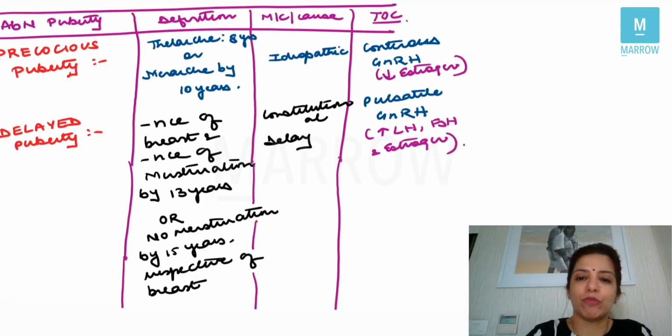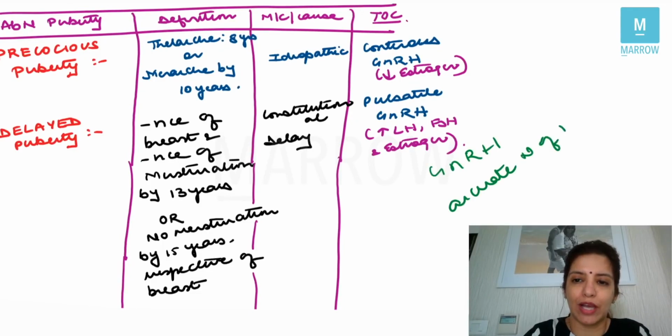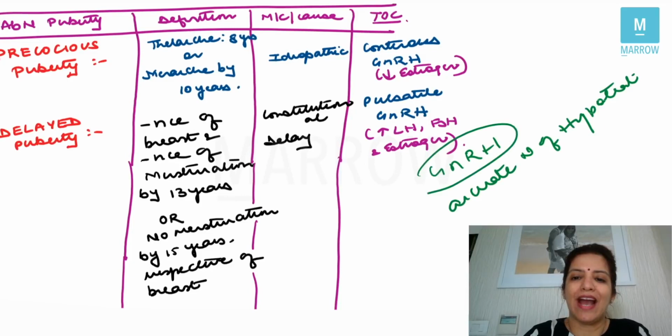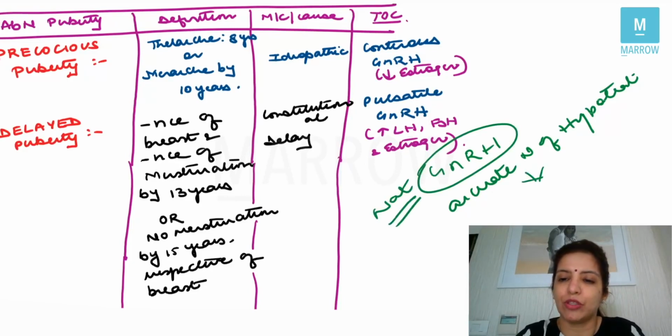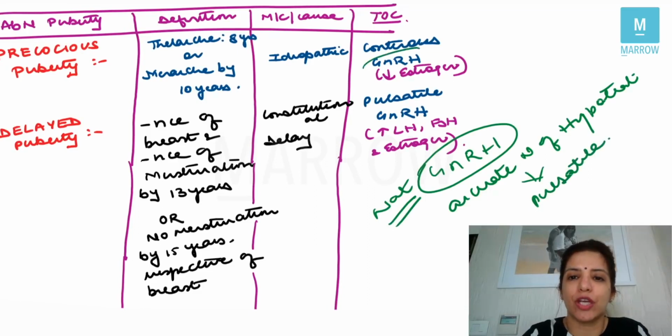Now, one thing which you have to remember is that GnRH is released from the arcuate nucleus of the hypothalamus, right? The natural GnRH is released from the arcuate nucleus of the hypothalamus in a pulsatile manner. And this GnRH which we are giving over here is synthetic GnRH.